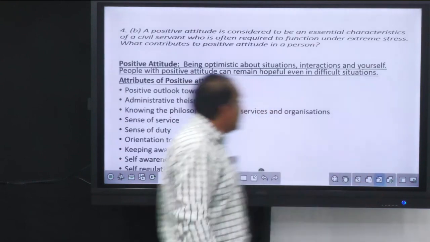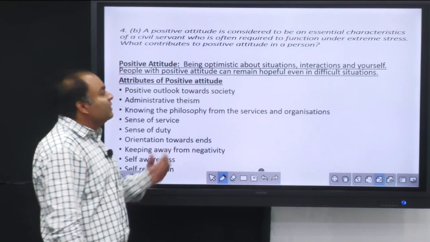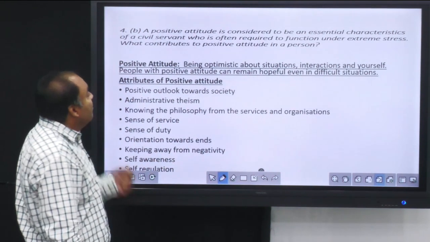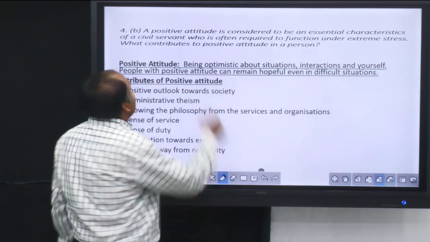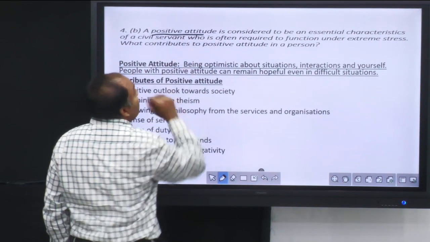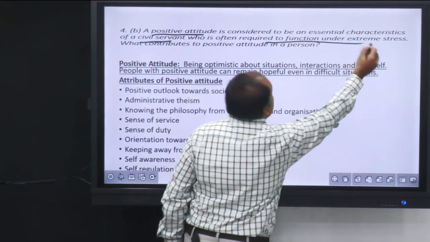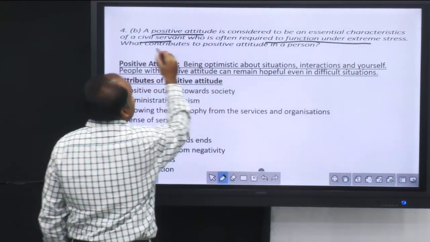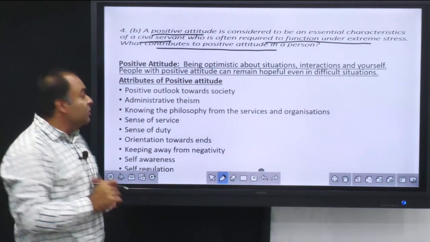Now coming to the next question. The next question is about positive attitude being considered an essential characteristic of a civil servant who is often required to function under extreme stress. So first of all, the keyword here is positive attitude, then a civil servant who is often under extreme stress, then what contributes to the positive attitude in a person. So there are 2 or 3 parts to this question.